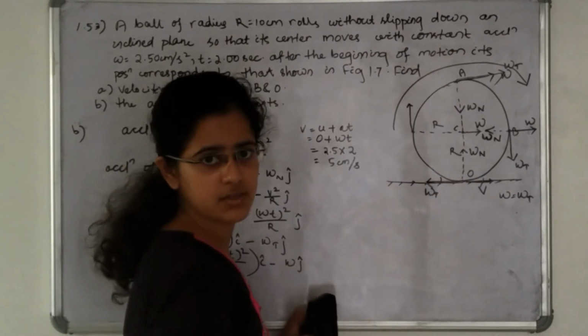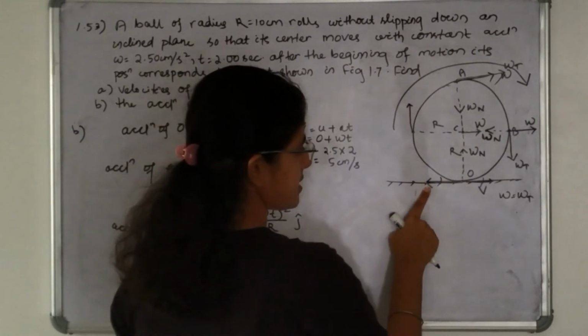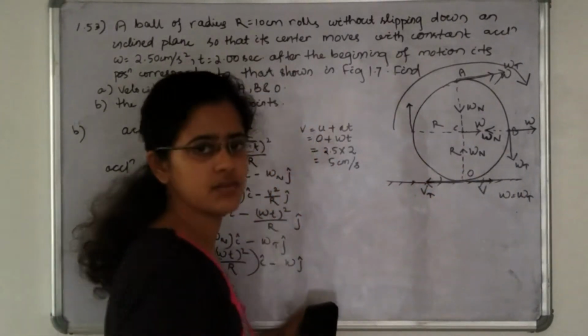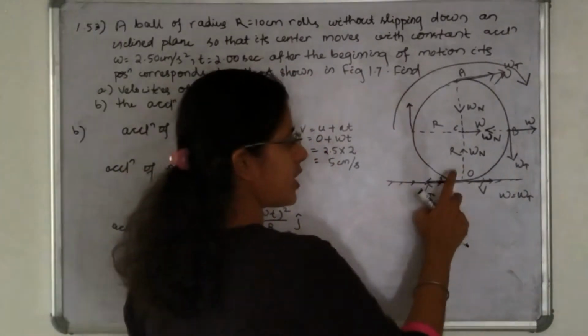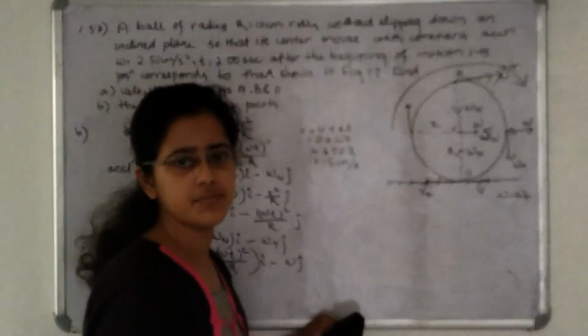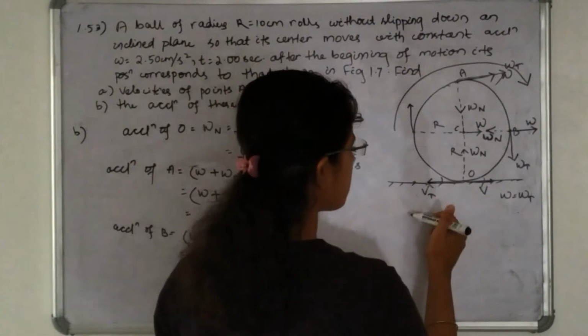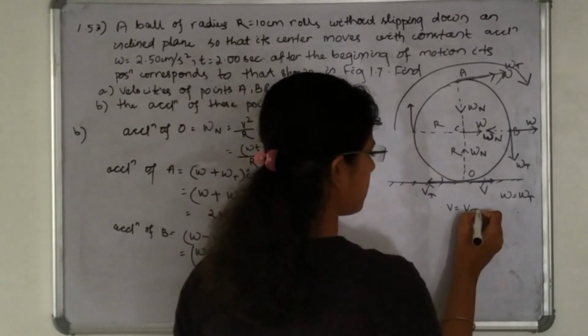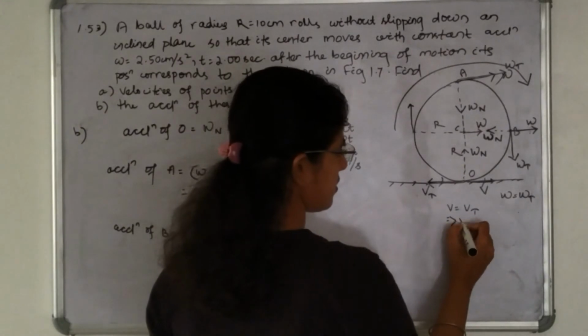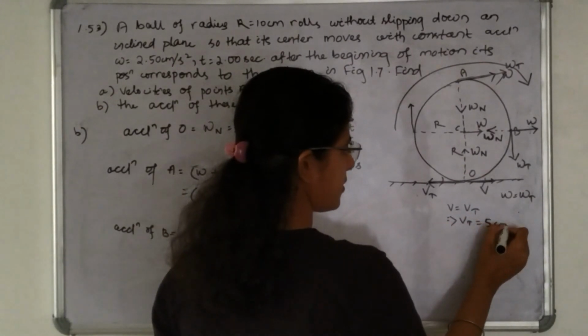The tangential velocity must be in which direction? Along this direction, because point O has to be at rest, purely rolling without slipping. Okay. So v is equal to vt here. That means the tangential velocity is 5 centimeter per second.